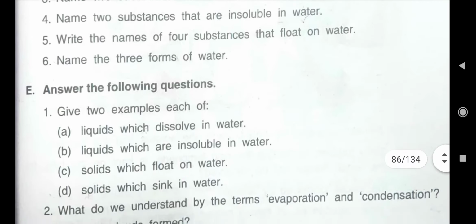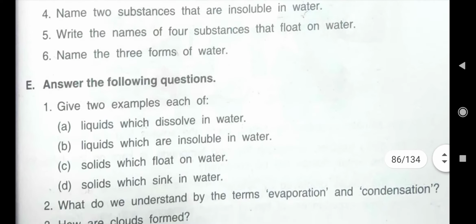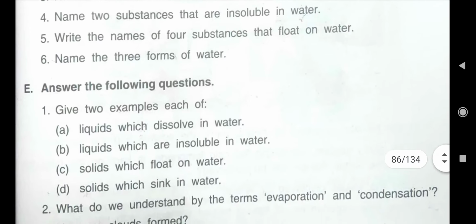Now come to fourth question. What is fourth question? Name two substances that are insoluble in water. Insoluble means what? The substances that cannot dissolve completely in water. In various activities we have seen sand and pebbles. You can write following two substances are insoluble in water, and first you can write sand, second you can write pebbles, P-E-B-B-L-E-S, and S-A-N-D, sand.